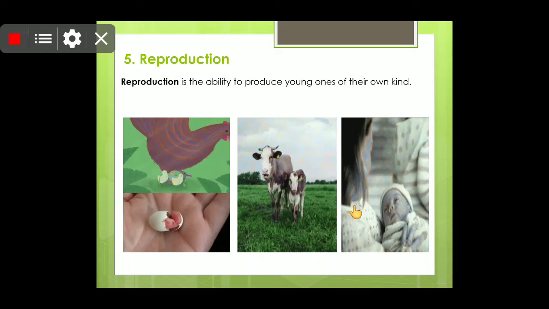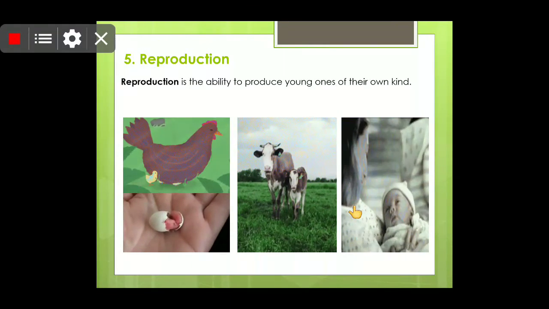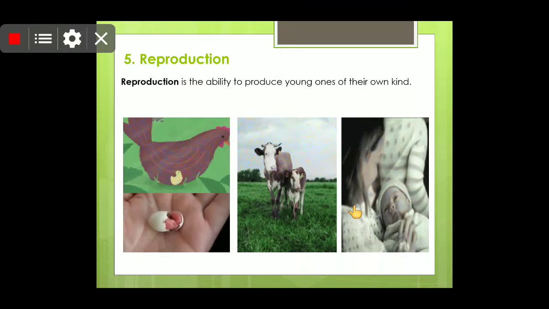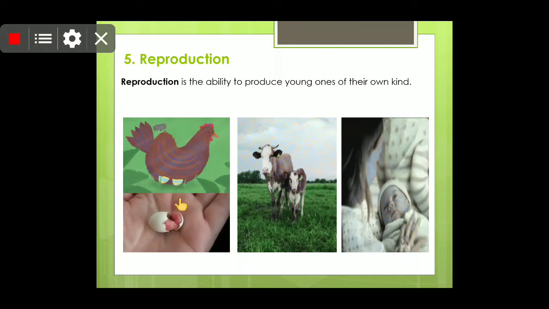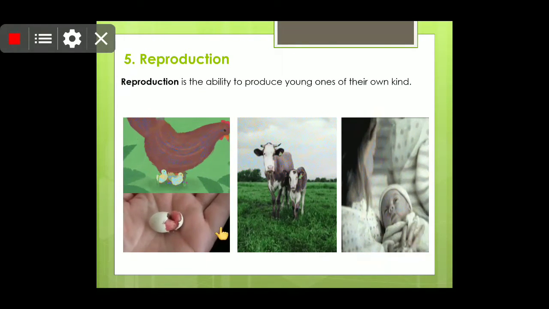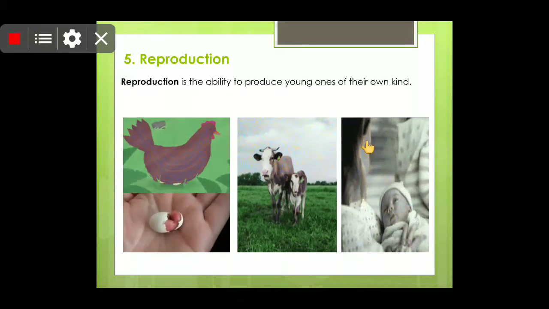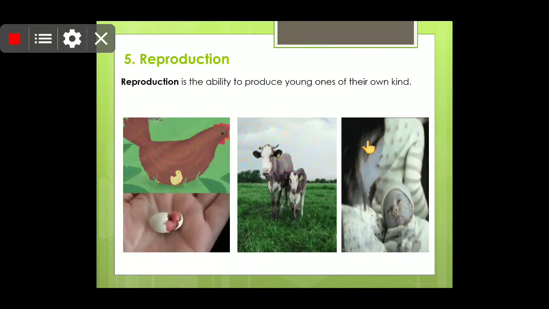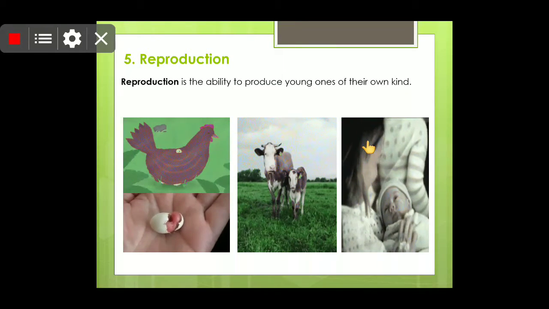Children, living organisms reproduce. You must have seen little babies, and here you can see a cow and a calf, and the little chick coming out of the egg as it hatches. You can see how living organisms reproduce and produce offspring similar to them.